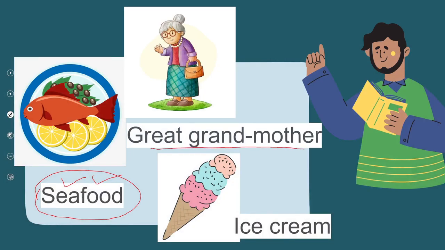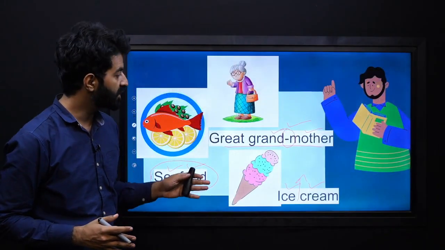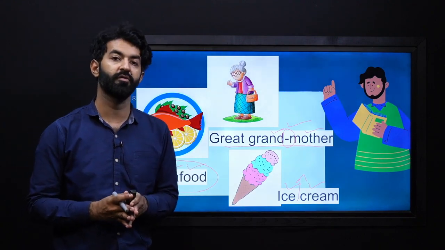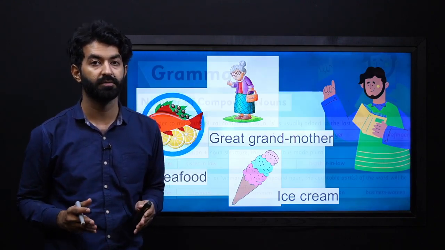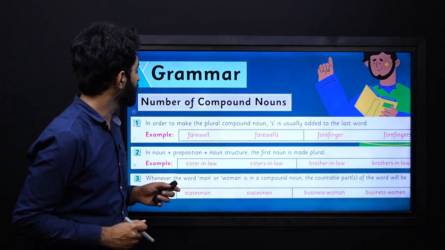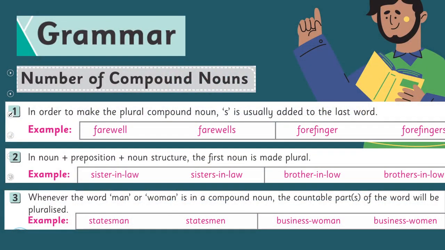Here you can see that great and grandmother are two words, but they are made together as one by using the punctuation mark hyphen. So this is a compound noun. In this situation we use a hyphen. Let's take up this example of ice cream, made up of two words, but it's separated by a space. So these are the three ways in which we can identify and write our compound nouns. Let's see some examples from the book.